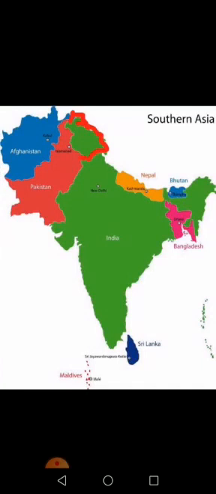In the south you have Sri Lanka, and the small red dots that you have are the Maldives. You have the disputed area of Kashmir that is covered with the red line, so it will be easy for you to attempt the map that you have in the June task with the help of this picture.